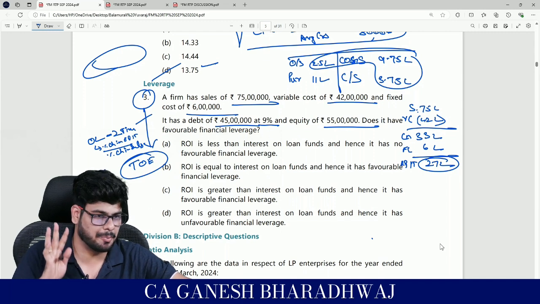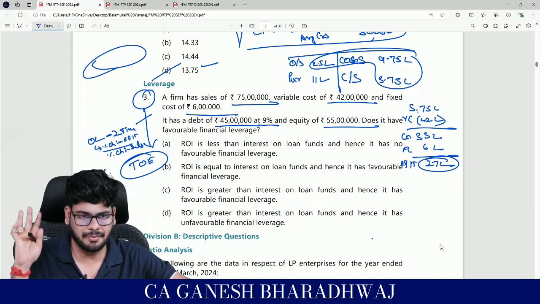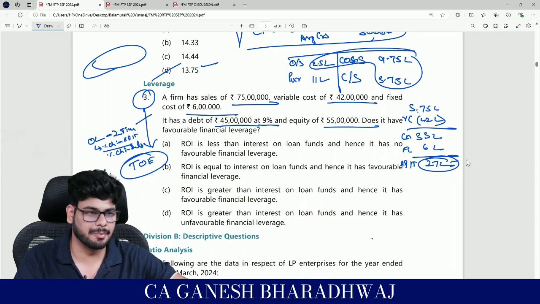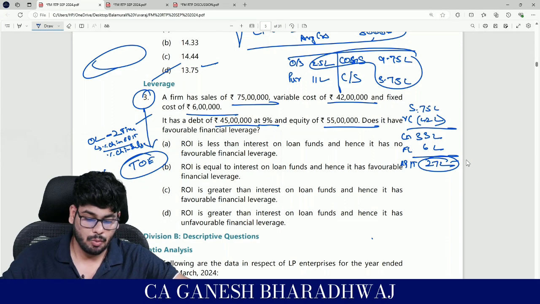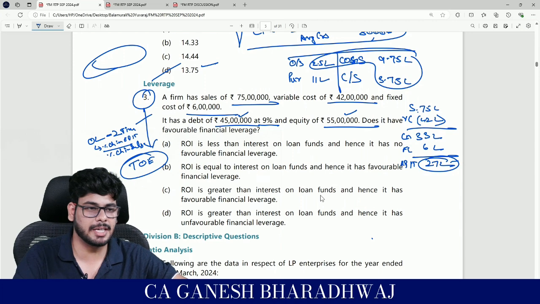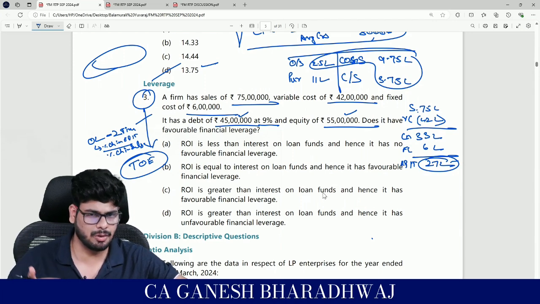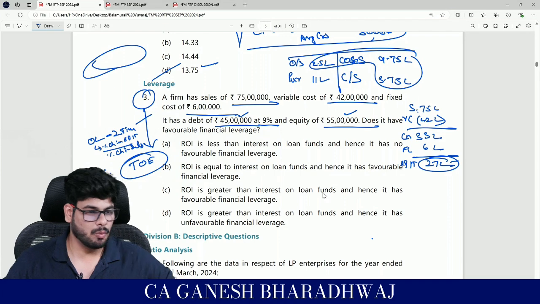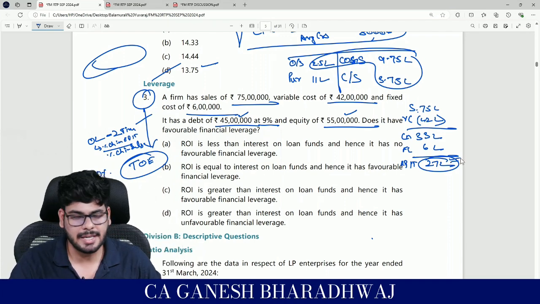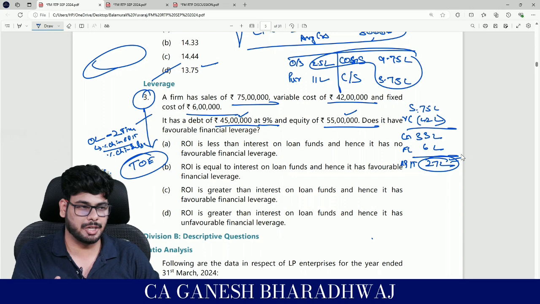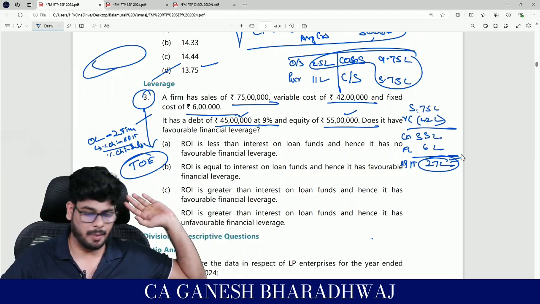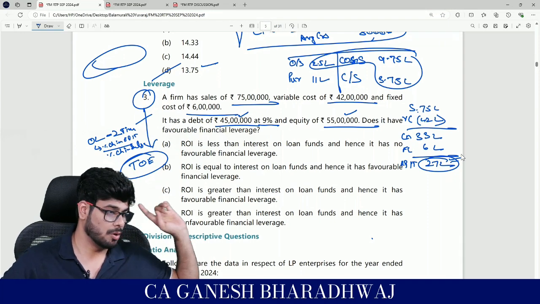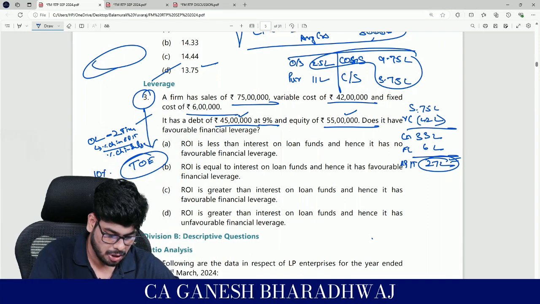Now you tell me, this 27 lakhs here is the operating profit. Did we even touch any financial item? No. This is the profit reported by our friend costing, the other subject, right? Now, what was the total capital employed in this company? 45 plus 55, debt plus equity, 100 lakhs or 1 crore, right? So tell me, what is the return on investment? 27 lakh is the operating profit that you get before paying any of the sources of finance. You generate 27 lakhs for an investment of 1 crore. Basically your return on investment is how much?